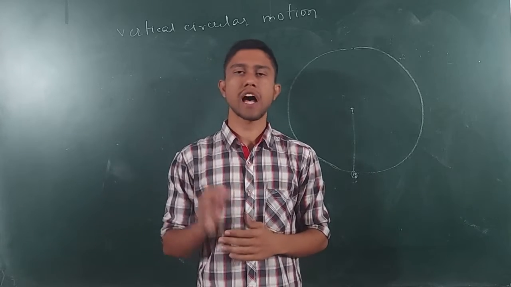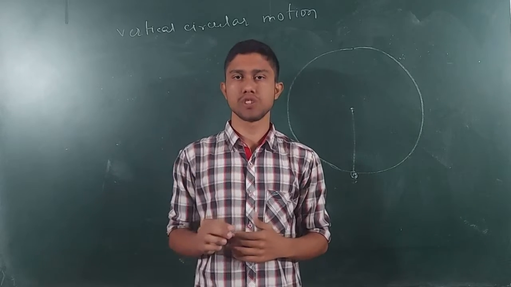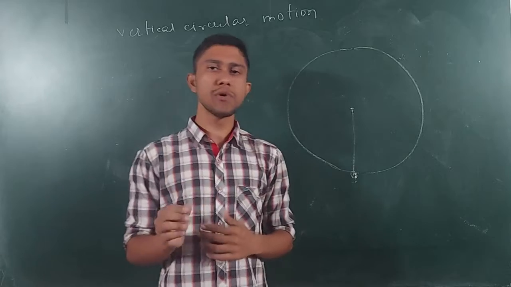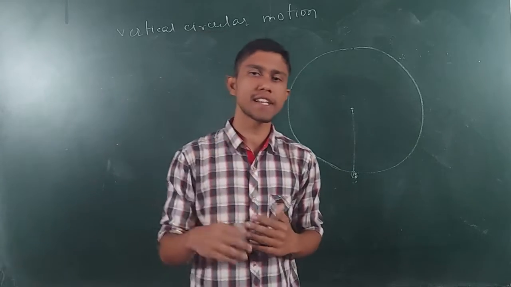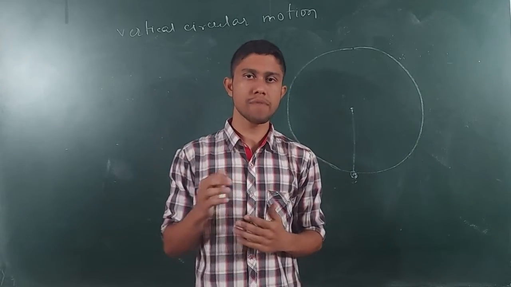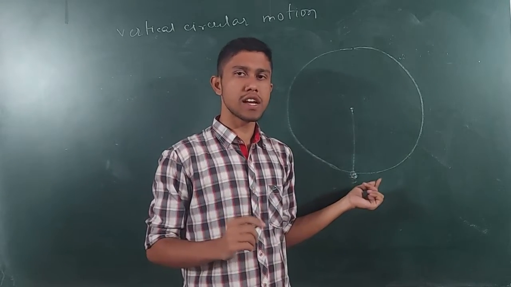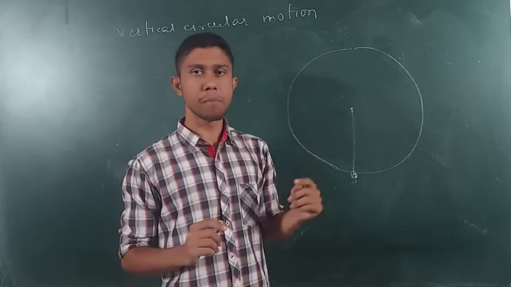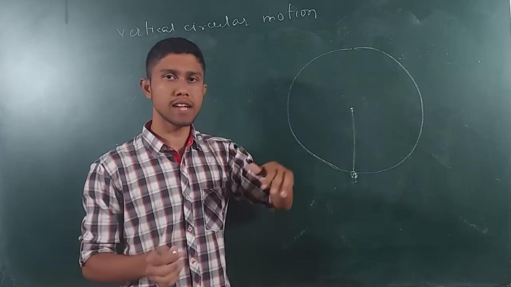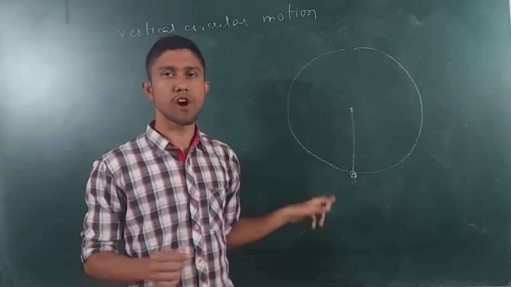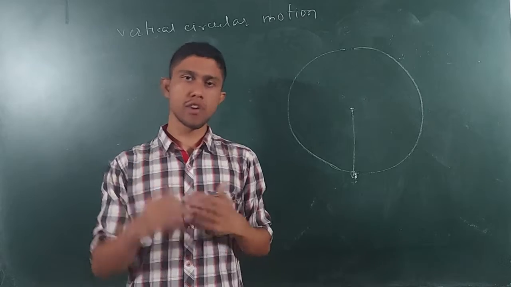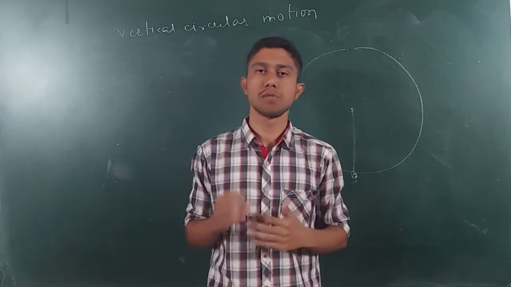But in this case, I want to perform a circular motion. Okay. So what I will do is, I'll give a velocity which is greater than root over 5gl. Because when I give root over 5gl, it will go up till here, but after that, the string will slack and the stone will fall and it will not make a perfect circular motion.